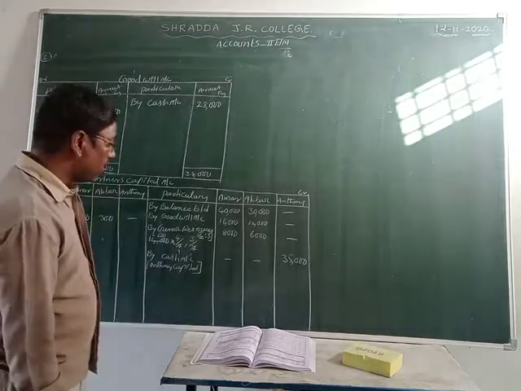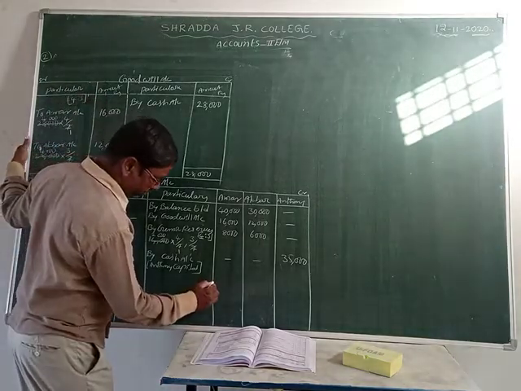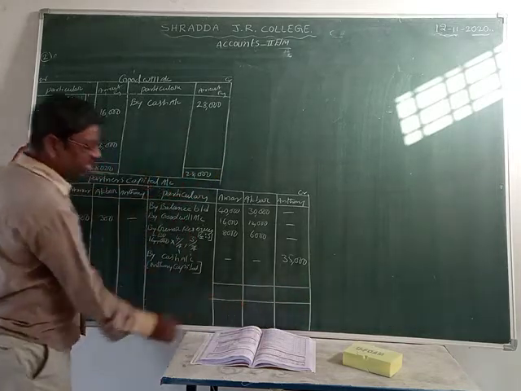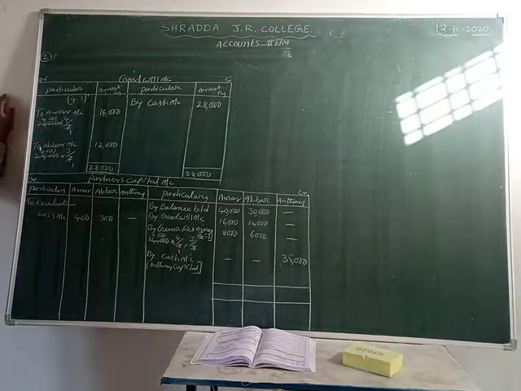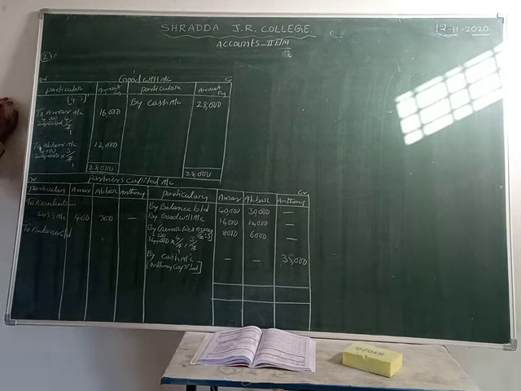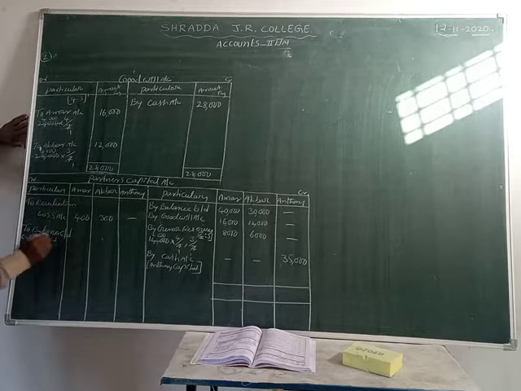So now we do the total. What do we make in the partners capital account? Balance carried on. How do we make that balance carried on, students? Total credit minus total debit.